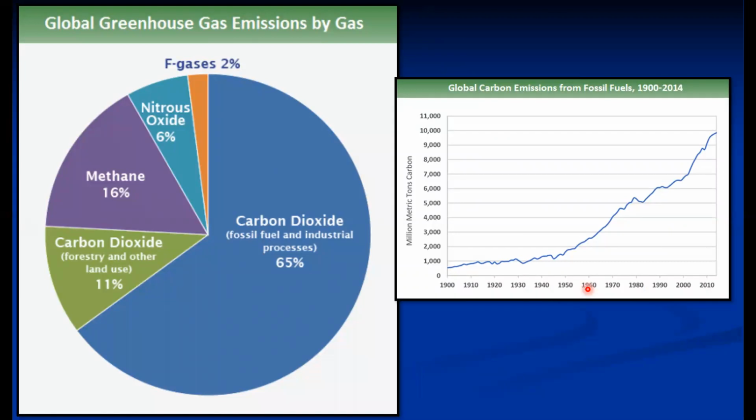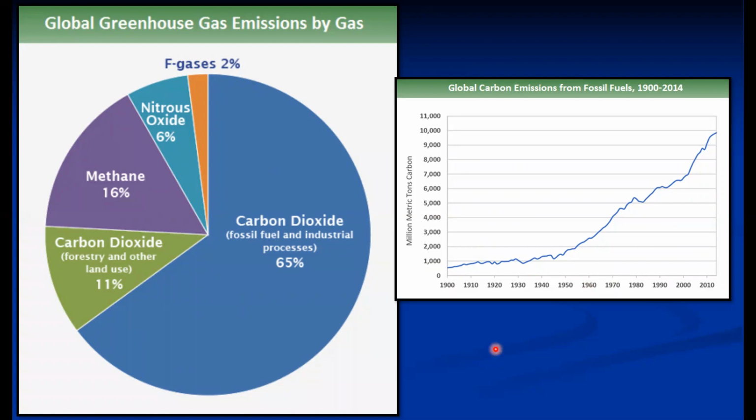You see the world scenario of the global greenhouse gas emission of various gases. Carbon dioxide takes the major contribution. Around 76% of the emission is from carbon dioxide, followed by methane, and nitrous oxide is 6%, and other gases is 2%.